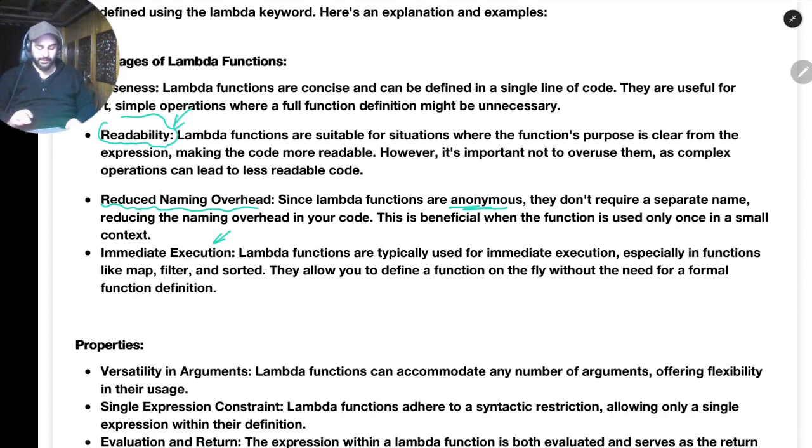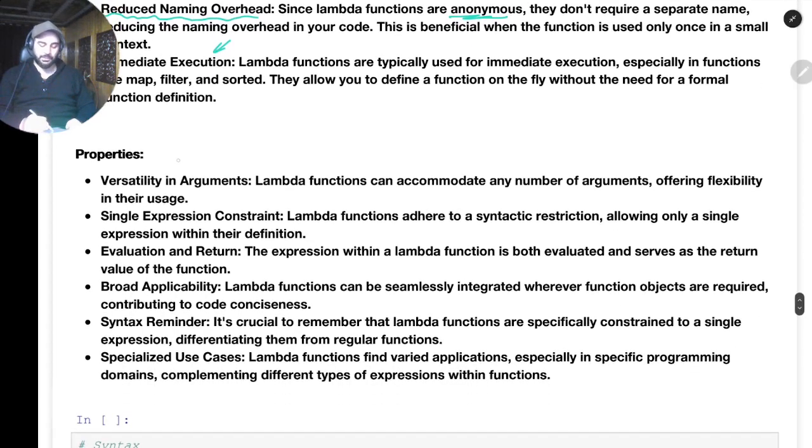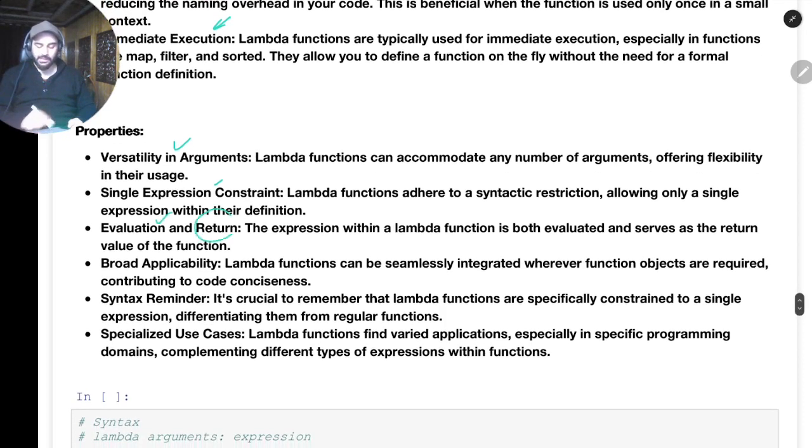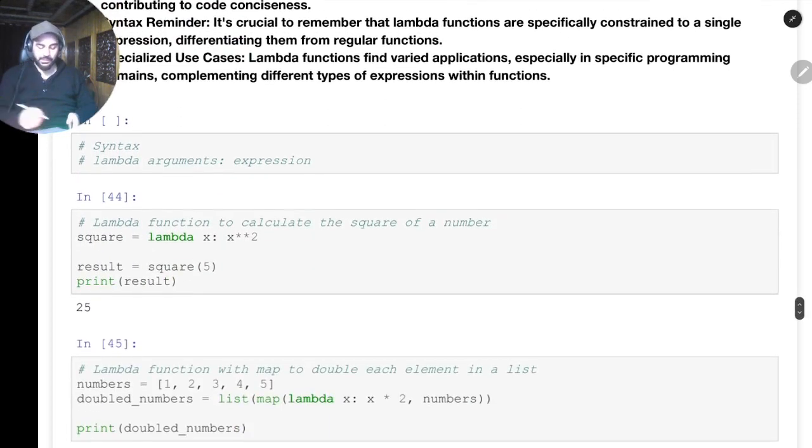in this. Okay, so the properties: they have versatility in arguments, and it's actually just a single expression. You can evaluate a single expression in this, and it returns the result, and you don't need to explicitly write return. Okay, so let's see how it is. For the syntax of lambda functions, you write lambda, then you give arguments and you write an expression.